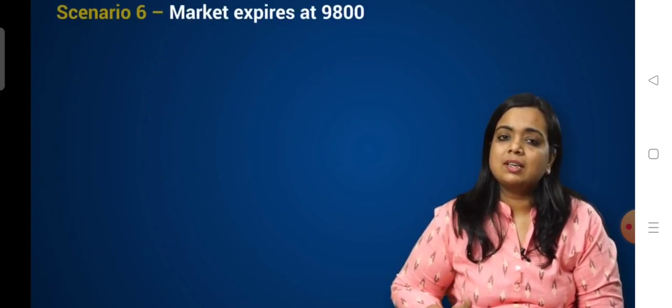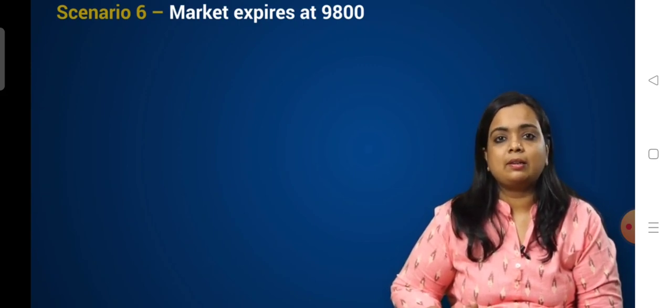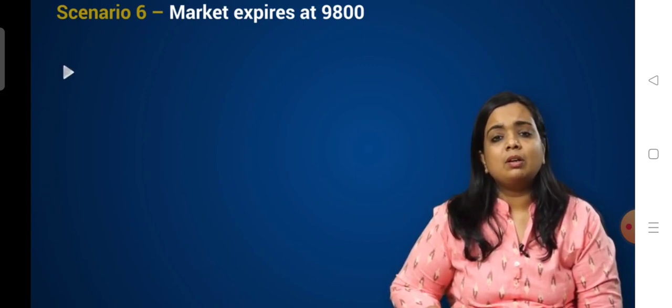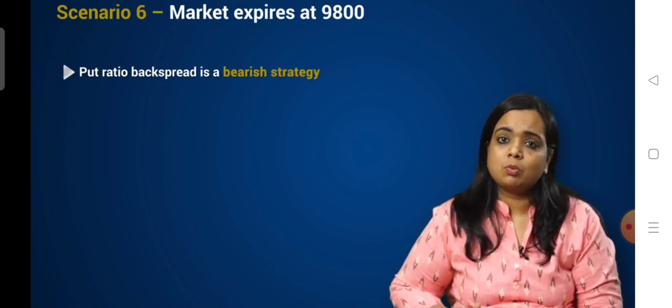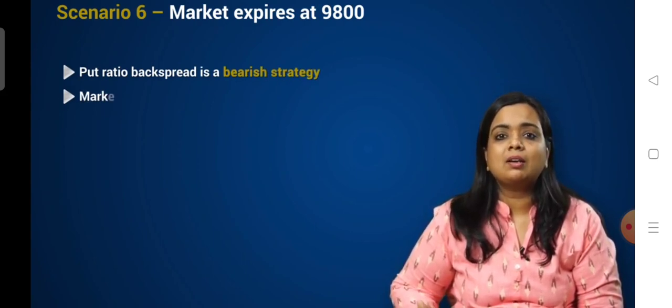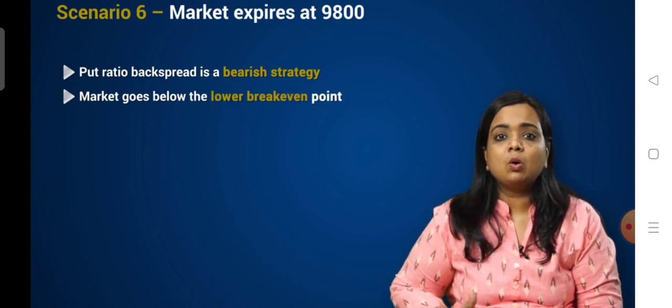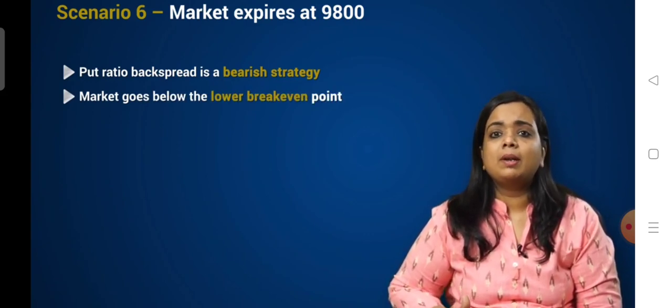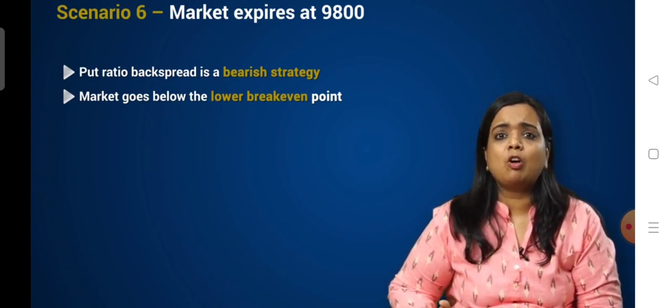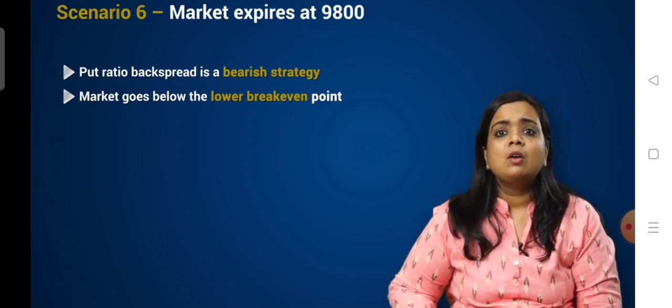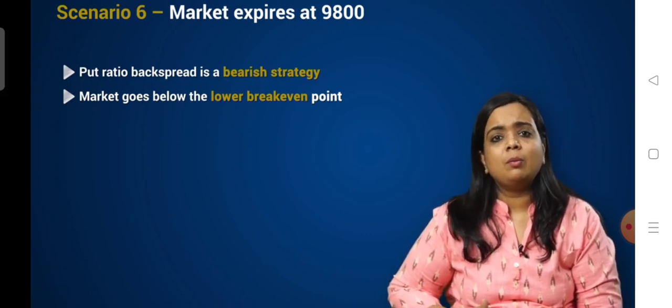Now let's talk about the next scenario. We assume that the market expires at 9,800 on expiry. Remember, the put ratio backspread is a bearish strategy. So it is supposed to make money once the market goes below the lower break-even point. So let's understand how the payoff behaves at a point lower than the lower break-even point.